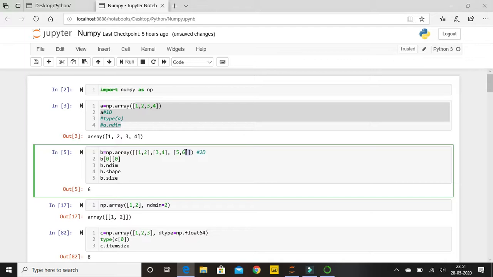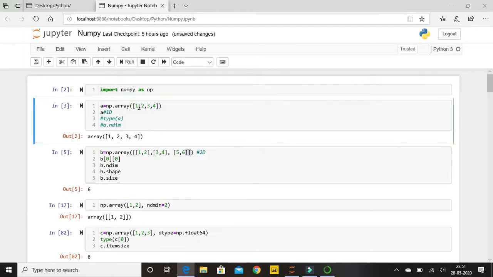2D array means there will be an x coordinate and a y coordinate. 1D means only x points, and 3D, we all know, x, y, z points. More than that I don't think we will be able to visualize, but NumPy can do it, though I don't think we will be able to understand more than 3D. Okay, so as I said, this is a 1D.